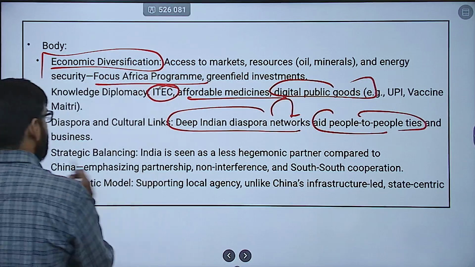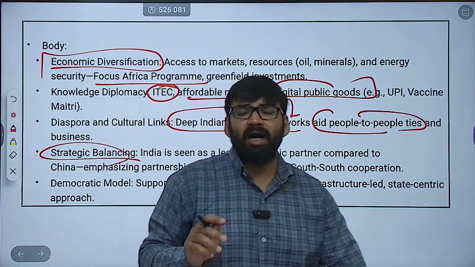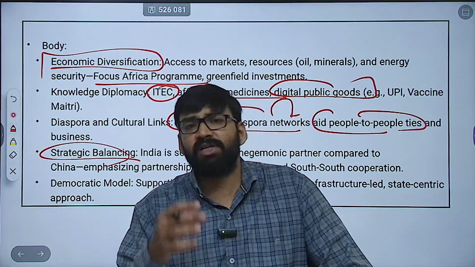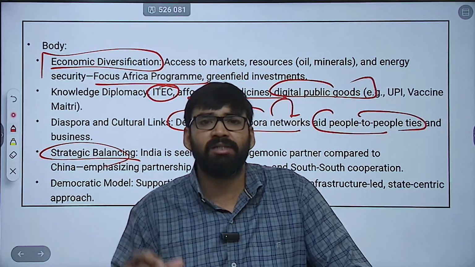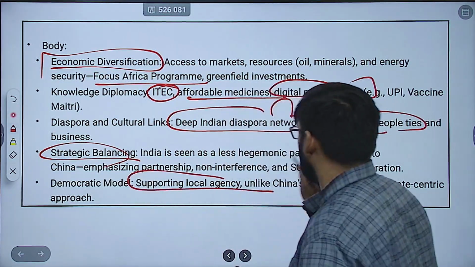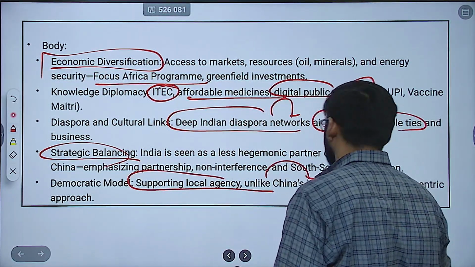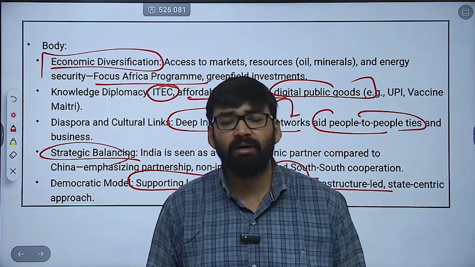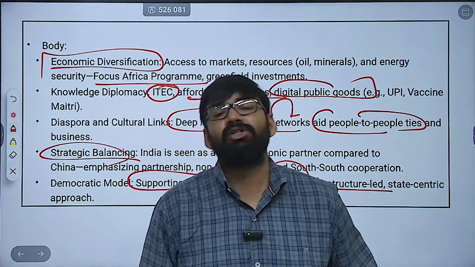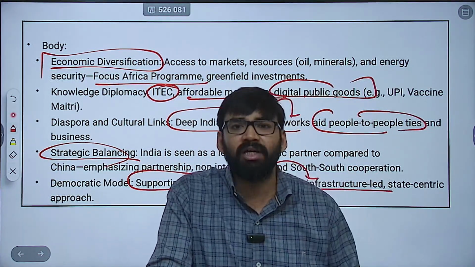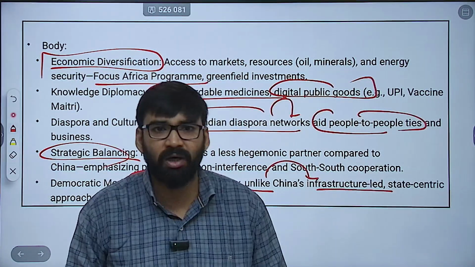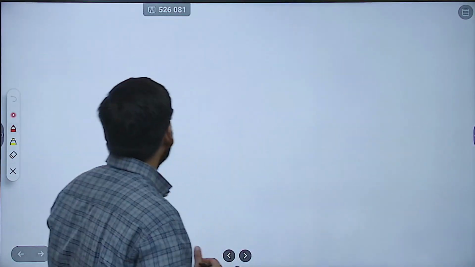Then strategic balancing. Now, India is seen as a less hegemonic partner compared to China, emphasizing partnership and non-interference as well as South-South cooperation. Then democratic model, supporting local agency unlike China's infrastructure-led and state-centric approach. Clear? Overall, you can conclude your answer by saying that India's approach leverages historic trust, technology, inclusivity, as well as potentiality in creating a sustainable comparative advantage over China. So these are the things that you can mention.